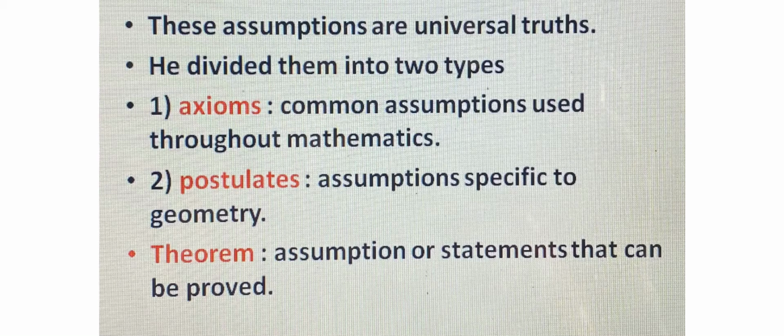So, axioms and postulates are the universal truths which need not be proved, whereas theorems are the statements or truths which can be proved using these axioms and postulates. So, Euclid's compilation called Elements consists of definitions, axioms, postulates, and proofs, that is, the theorems which can be proved.